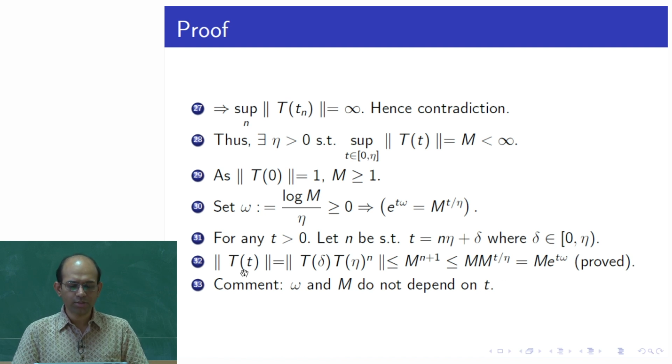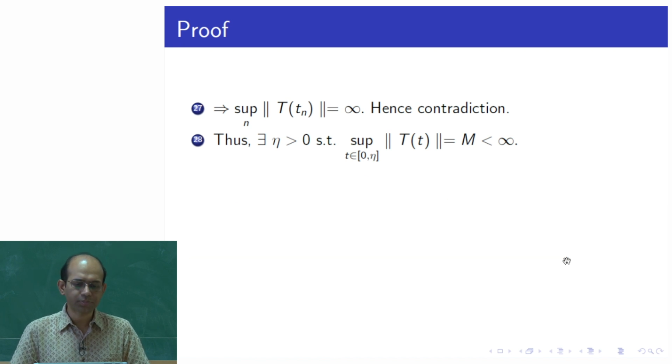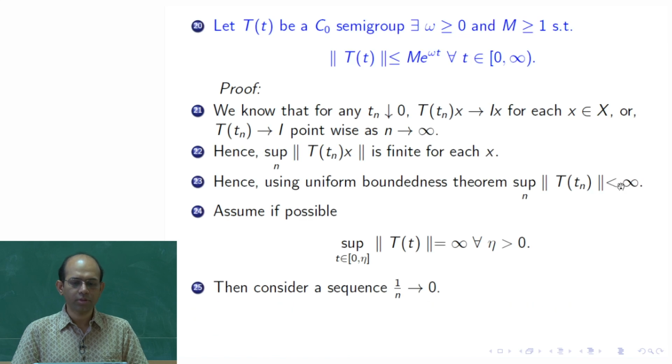As a function of t, these are constants, and then e to the power of t omega is one exponential function that upper bounds the norm. So, that is the proof of the theorem. Okay, thank you.